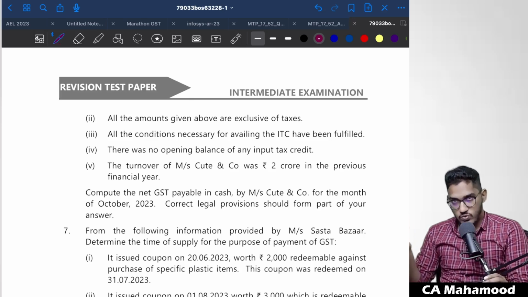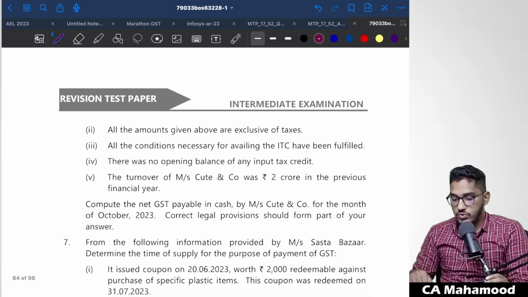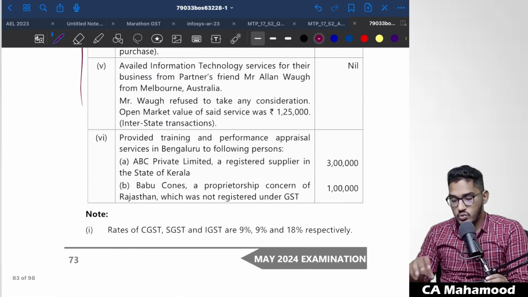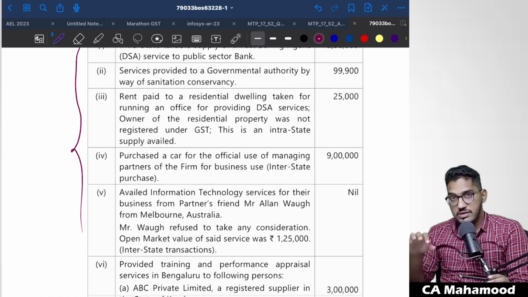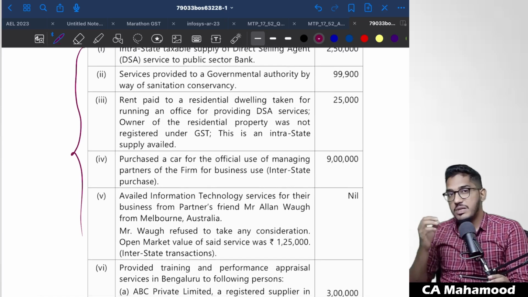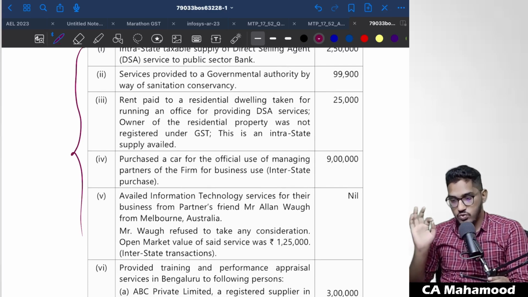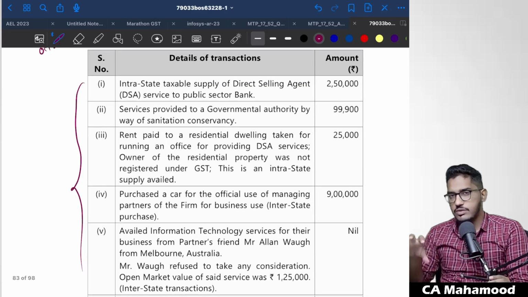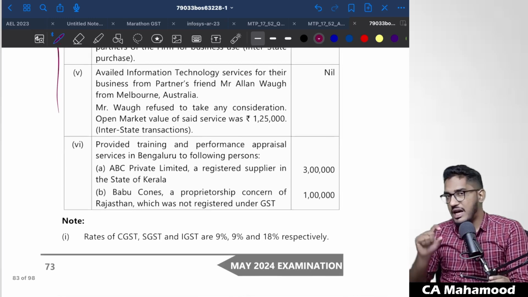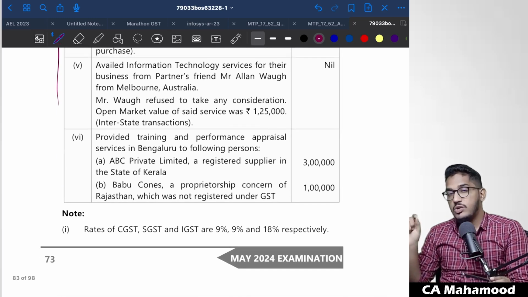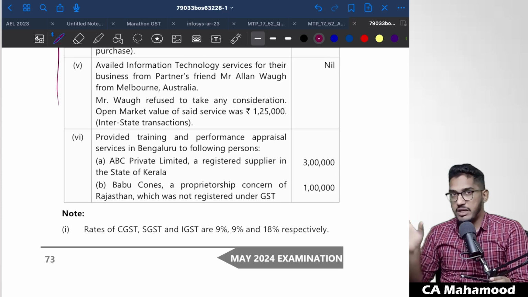So I would suggest you one thing. Especially when you look at the question in the examination, which is very big and which contains this kind of table, first let us become clear what is the expectation from this question. Before you go into the details of the transactions, just read the last paragraph of the question so that you will get to know what is expected from you, what is the final outcome which they are expecting from you.